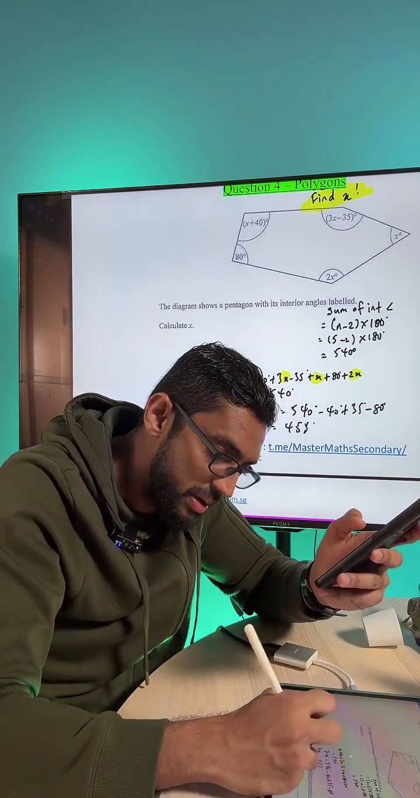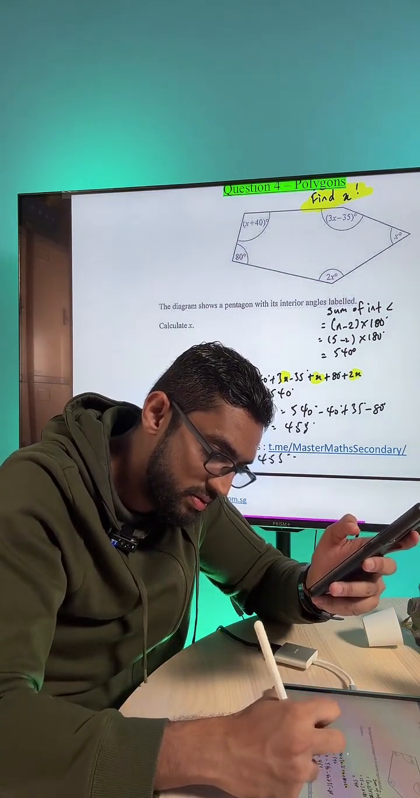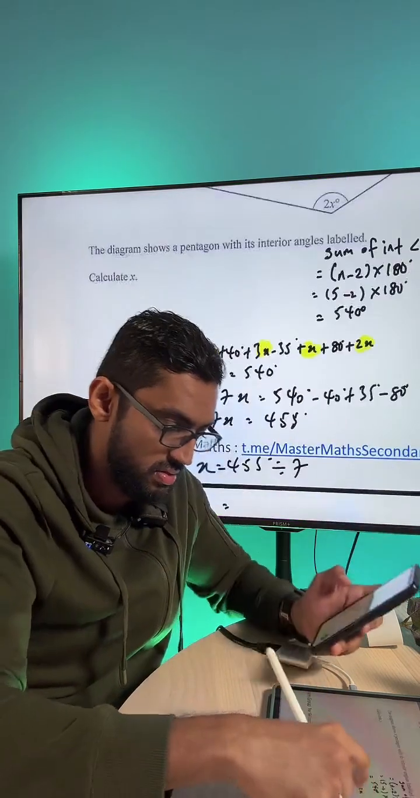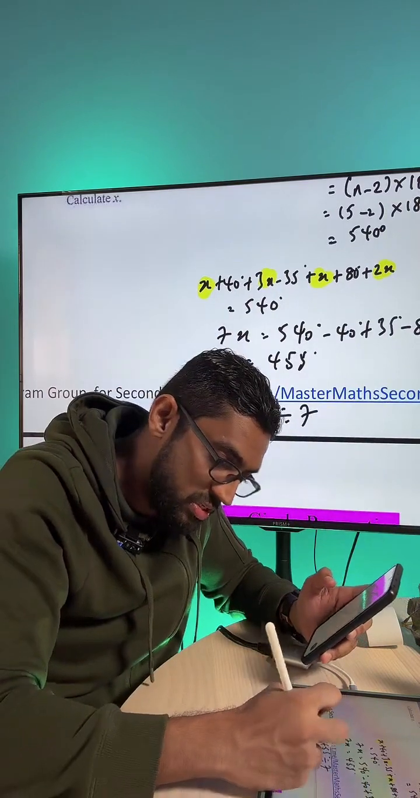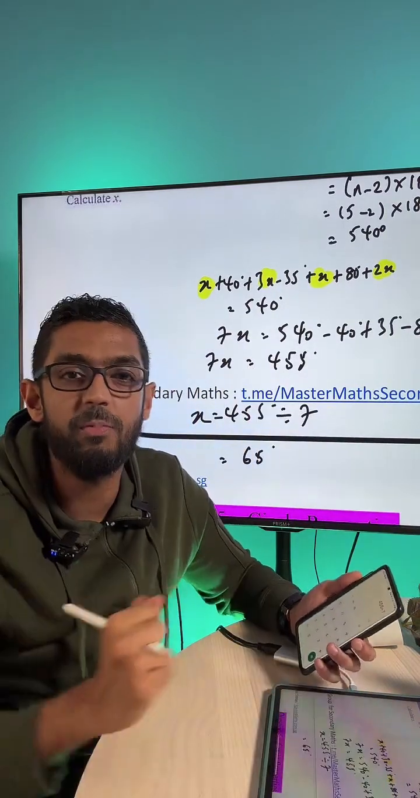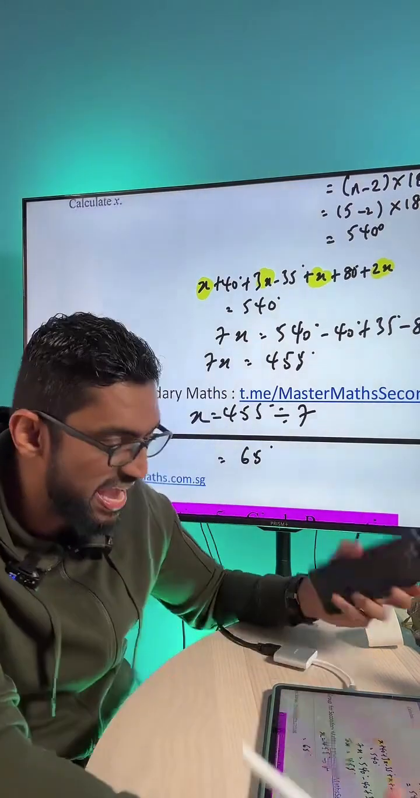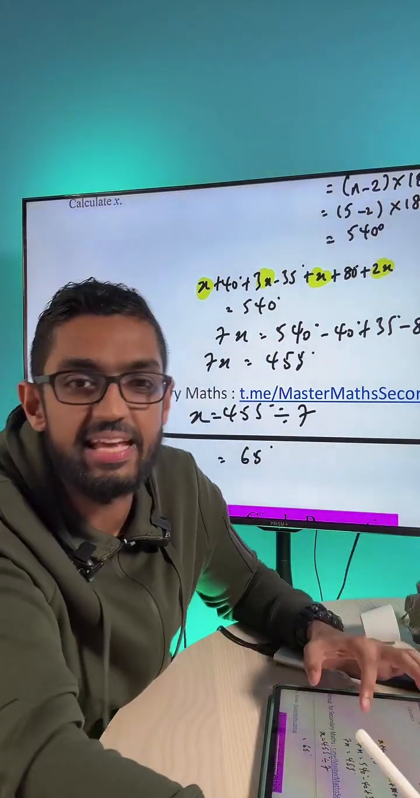Okay, 455 divided by 7. That will be the numerical value of x. Okay, we zoom in a little bit, which is going to be just 65 degrees. Wow, many of you got this correct. So good job, guys. Okay, smashing, slaying this question.